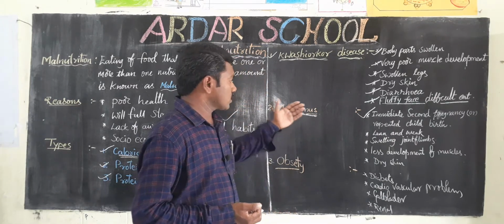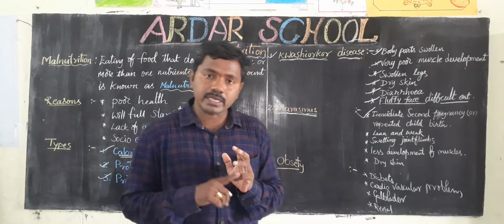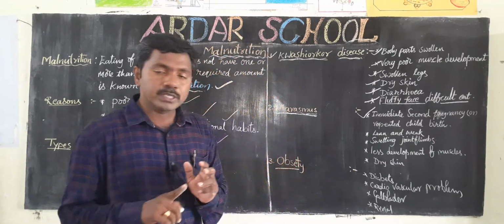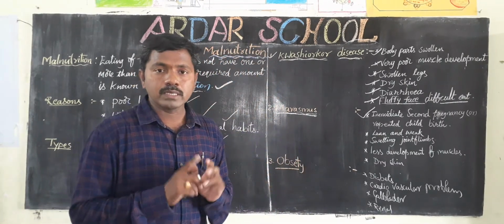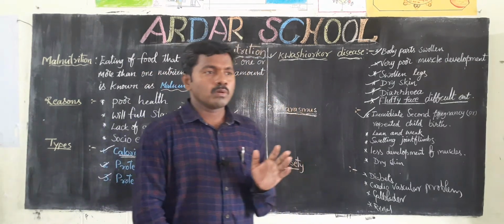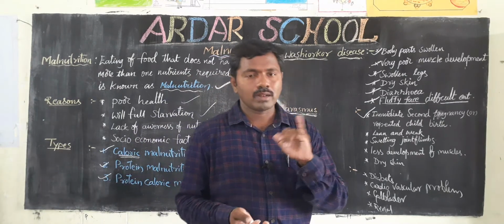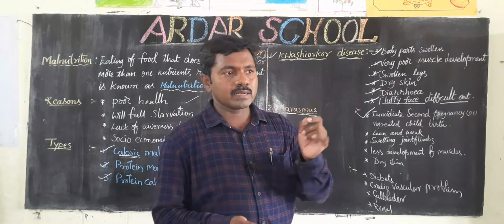Okay children, so first one, listen children, immediate second pregnancy or repeated childbirth. Repeated childbirth, this is the biggest problem. Next one, lean and weak. Lean means like a skeleton body.